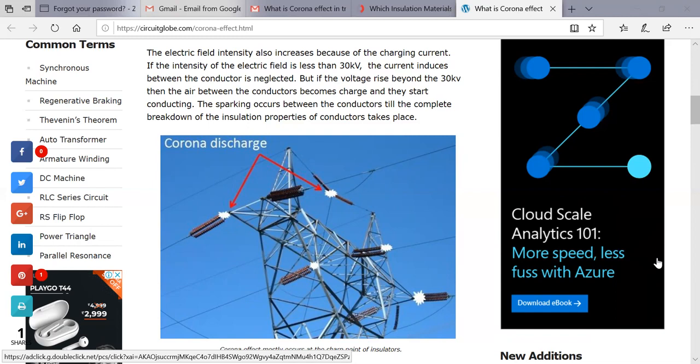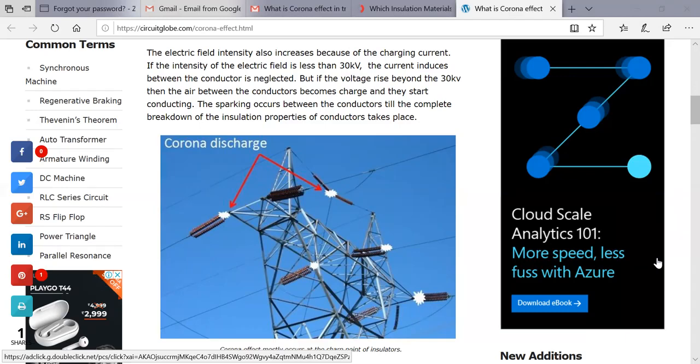So we are talking about the field intensity. Electric field intensity will increase because the charging current is increasing, and if it is less than 30 kV, the current inducing between the conductors is neglected. But when the voltage rises beyond 30 kV, the air between the conductors becomes charged and starts conducting. Automatically the sparking will occur, up to the point where the breakdown of the insulation materials of the conductors takes place.